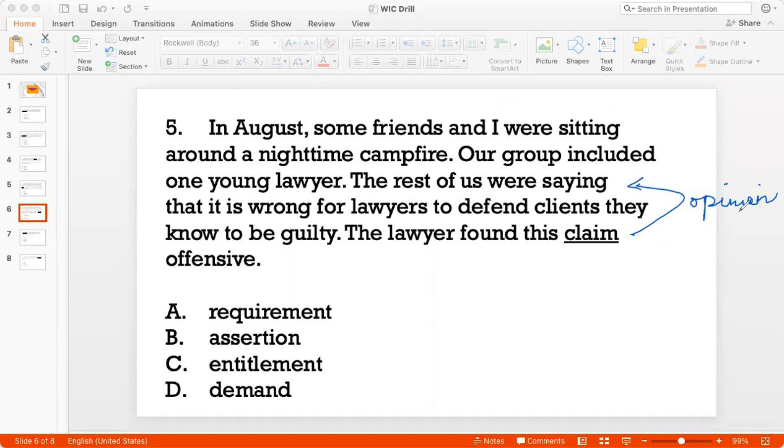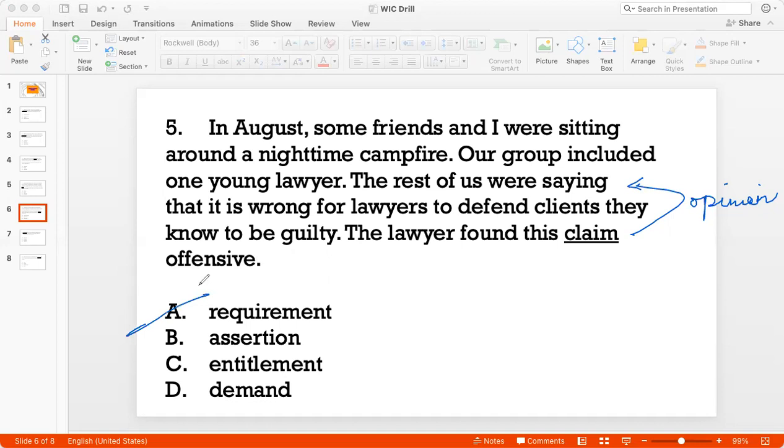This is something that they are presenting as an opinion. This is a claim that they are making, right? It's not something that they say should be a requirement. It's not something that they are presenting before a legal office. They're just discussing it within a friend's circle. So option A doesn't fit the context.